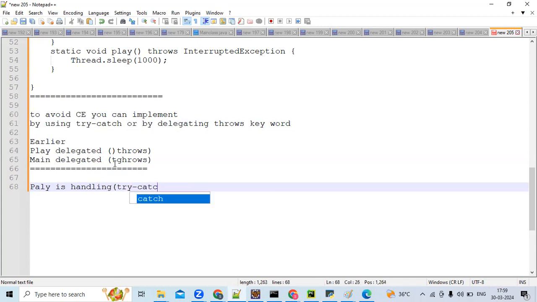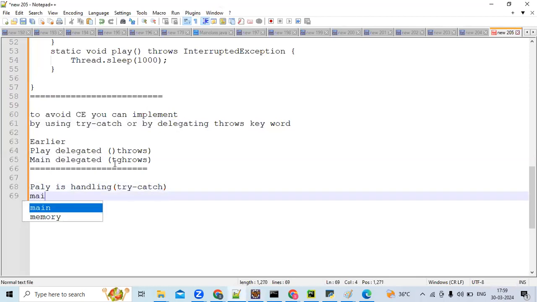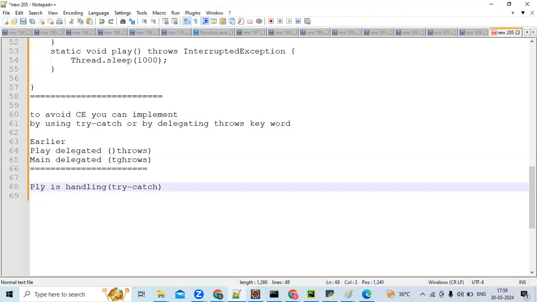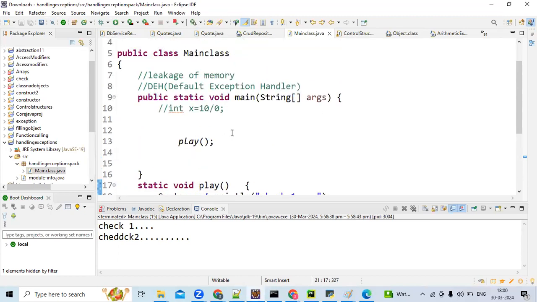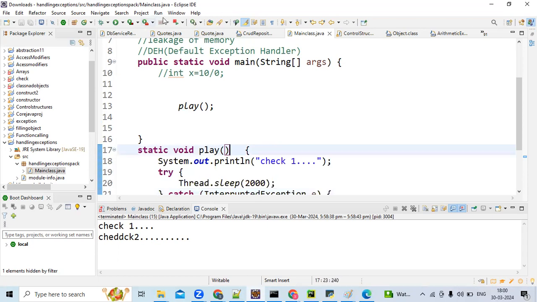Main will just call play. It is something like I'm handling by my own. I'm not delegating this to anyone. Main will just call. If play is handling on its own, there is no interruption of main. If I'm handling the debt on my own, there is no need to ask my father or my brother, right? It is the same way here. So in the main there is no try catch or throws. It is just play only. See here.